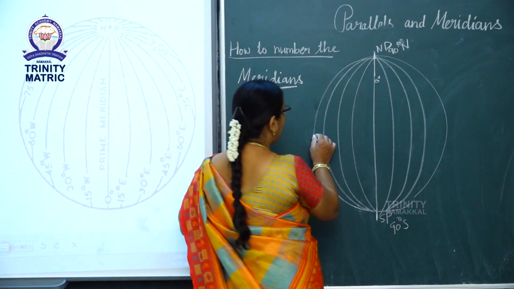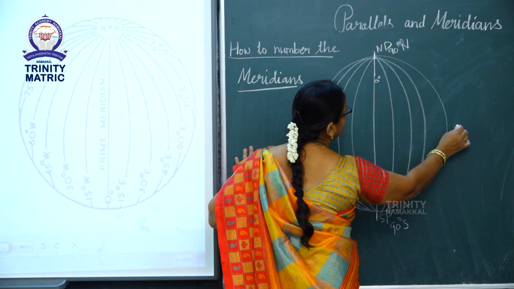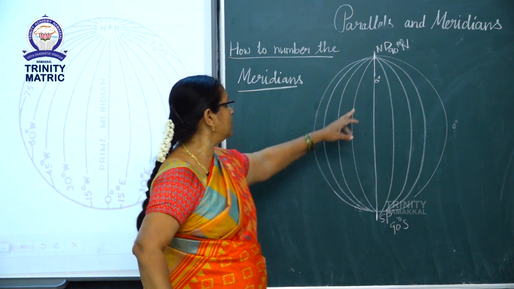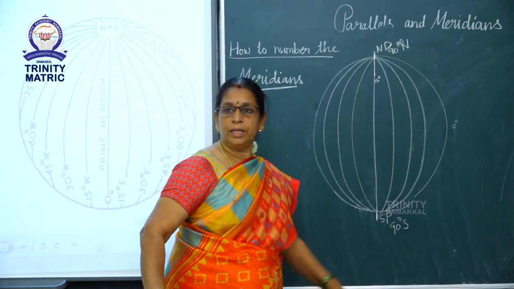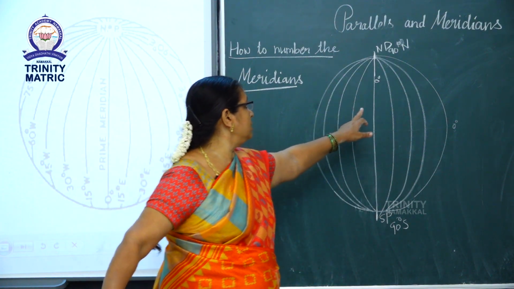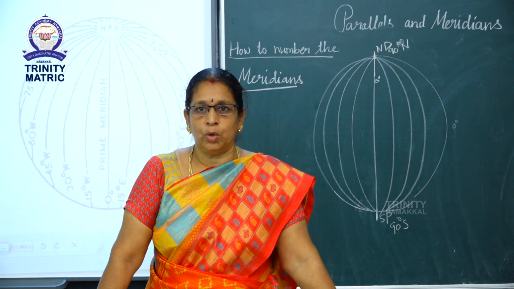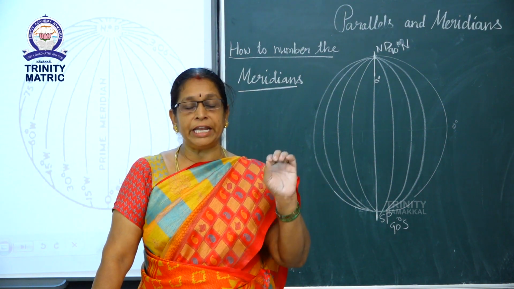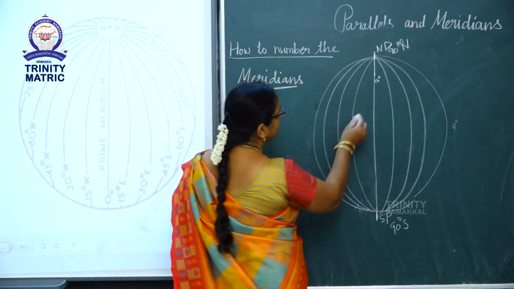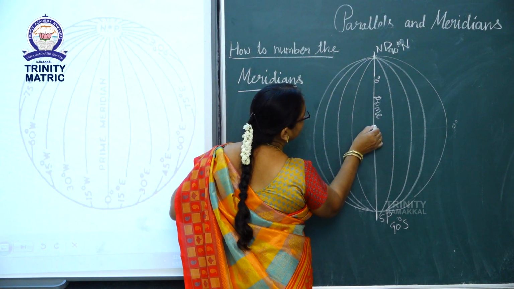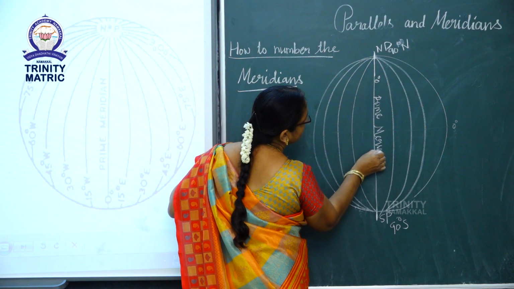We saw that in the parallel, this one was the equator and we start to number from equator. But in meridians, we have to start from 0 degree in the center here, towards here. Now, Greenwich meridian was marked as 0 degree and named as prime meridian.